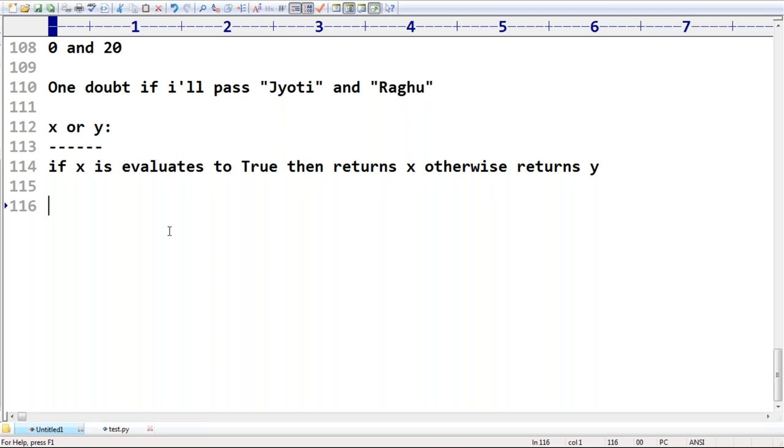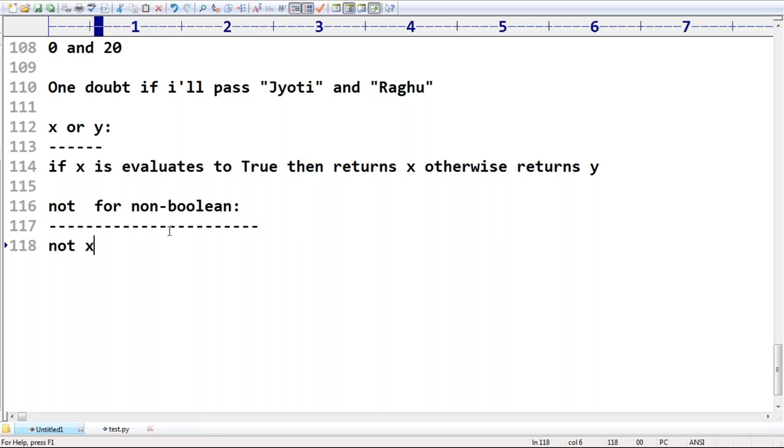Next I have another small thing: the not operator. Sir, observe a bit carefully. Not operator for non-boolean. Up to this we saw the and/or cases already. Now this not is coming, sir. Very simple. If x evaluates to false, then the result is always true. If x evaluates to true, the result is always false. Remember that.